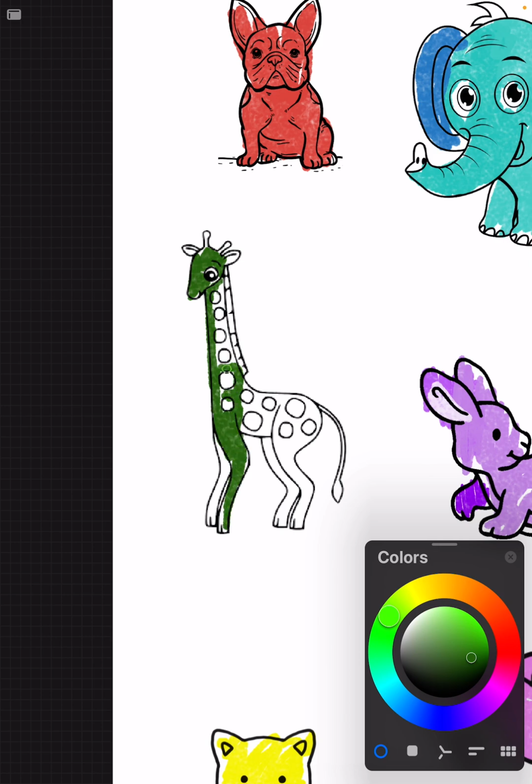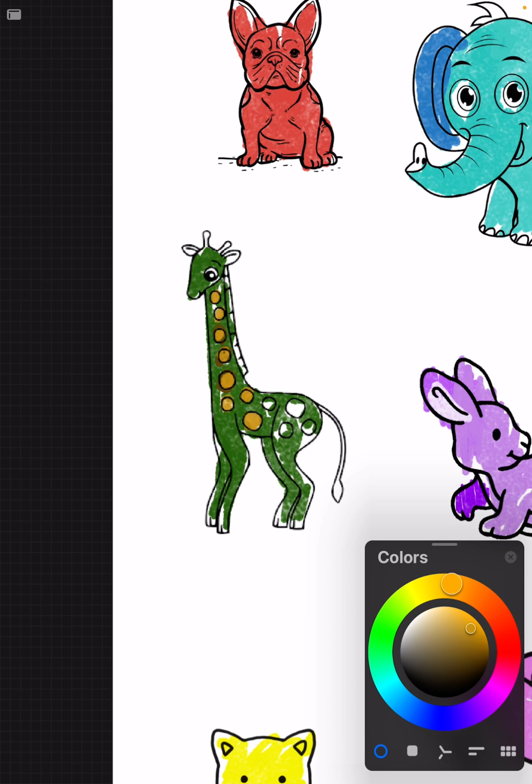Maybe I'm going to make different colored spots. I'll make the spots a different color, but this is dark green. Dark green giraffe. And maybe orange spots. Oh, orange. This is funny. Why is that orange so dirty? There. Nice orange spots.